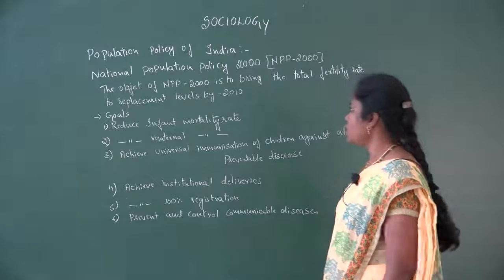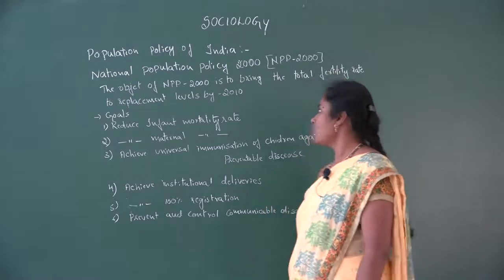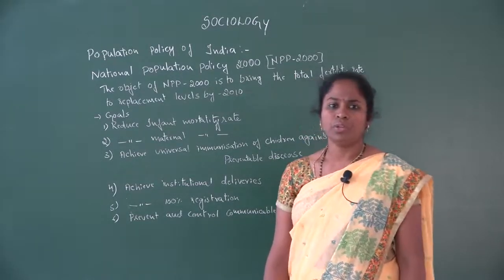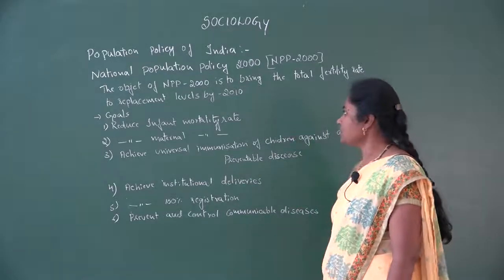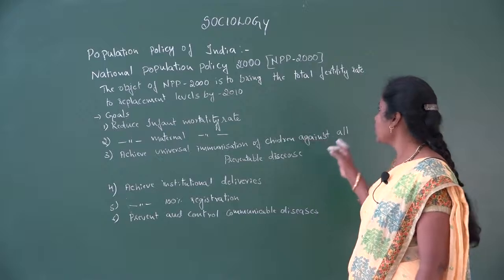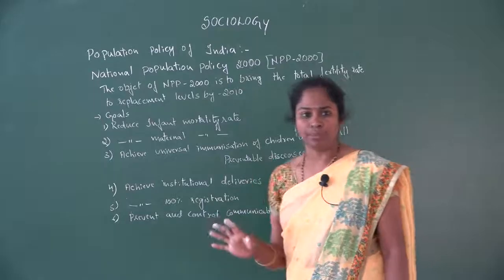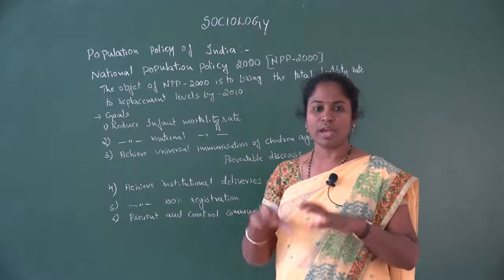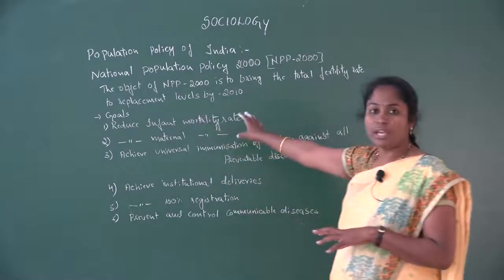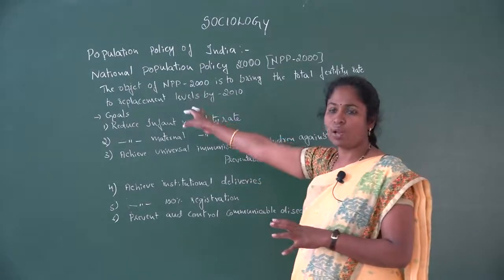Next one, National Population Policy 2000. In this policy, there are some objectives which we can see. According to this policy, the objective of National Population Policy 2000 is to bring the total fertility rate to replacement levels by 2010. So by 2010 they had to change the problem, total fertility rate has to be brought to replacement level. That is the intention of this particular policy.